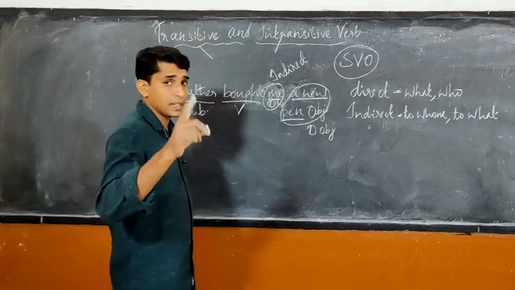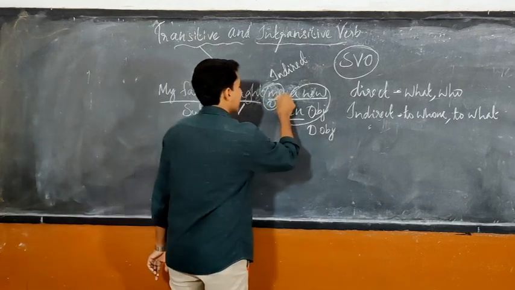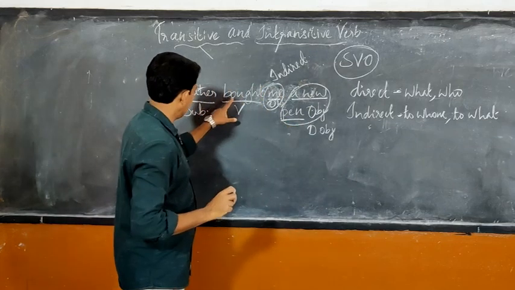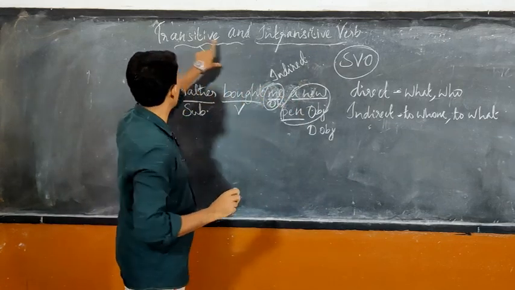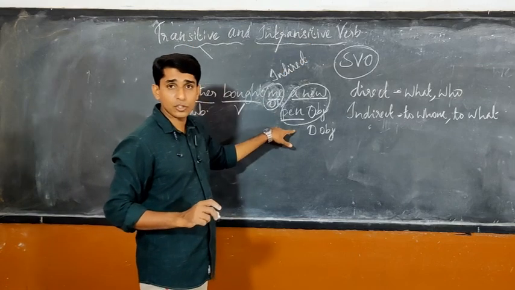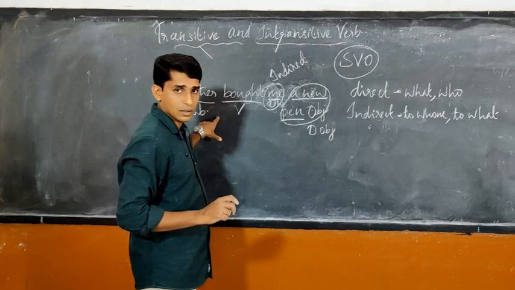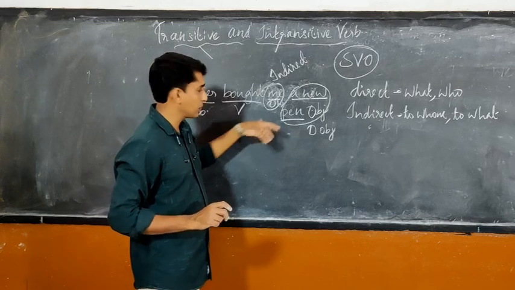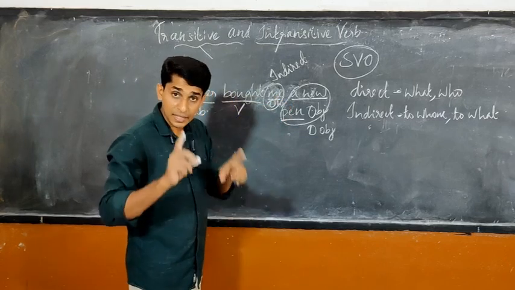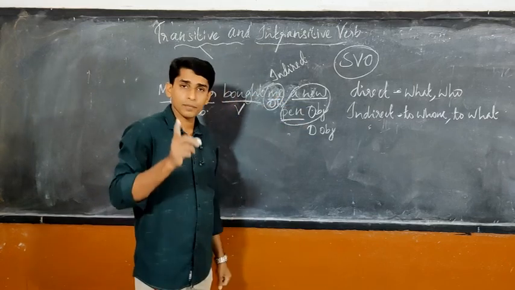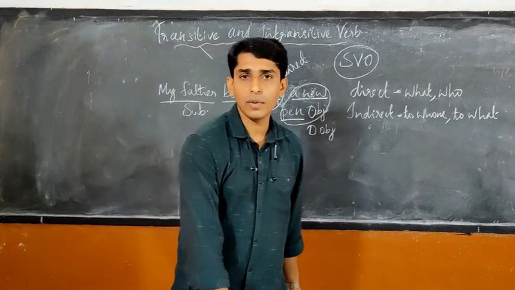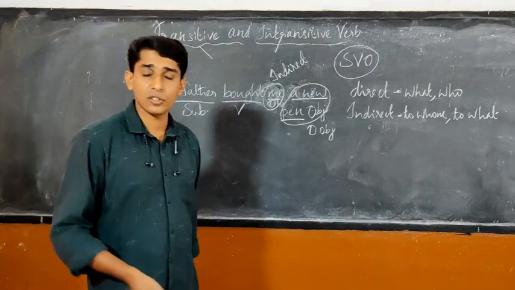So in the beginning I told you, this is not necessary. We are speaking about the direct object. A verb should have a direct object if it is transitive. A verb will not have a direct object if it is intransitive. An indirect object can be there in a sentence only if there is also a direct object. Okay, keep in mind. So there is another activity where we have to find out the direct and indirect objects.